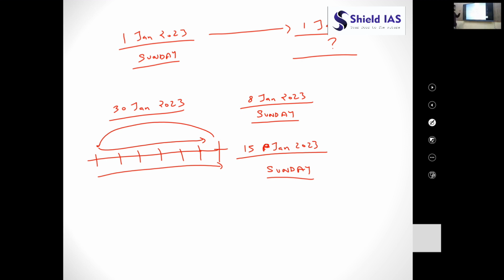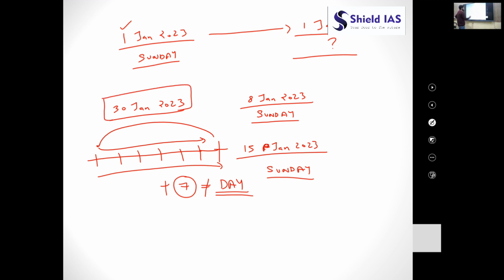We'll be exploiting this concept that adding 7 days to a date does not change the day. Sunday would remain the same if you add any number of times 7 to this 1. This would be the easiest way to solve this question, another approach.